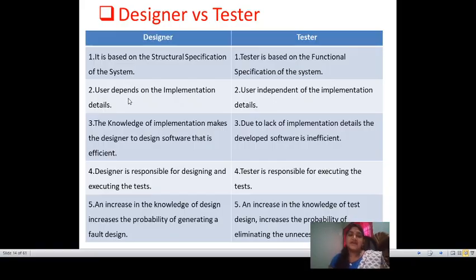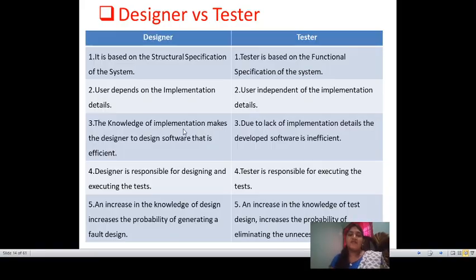The designer depends on the implementation details, but the tester may work independently of the implementation details. So he can take the tasks independently. Knowledge of the implementation details makes the designer design efficient software. Due to lack of implementation details, the developed software is inefficient.